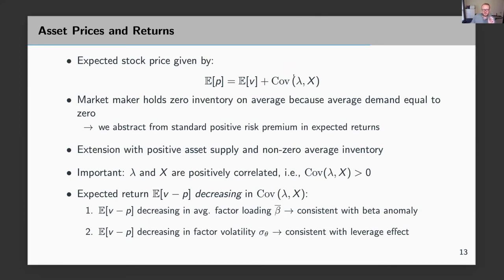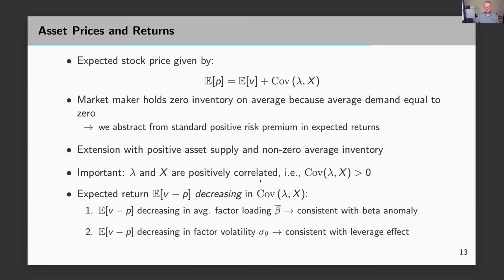Well, because if we set sigma theta to 0, so that beta information becomes basically epsilon 2 information and being an additive shock, this covariance would vanish. So this risk premium is again driven by the fact that beta is a multiplicative shock, not an additive shock. At the same time, I want to note something here. The market maker in this benchmark model holds 0 inventory on average because average demand by liquidity traders and informed traders is equal to 0. Therefore, you don't see the usual negative risk premium in the price in this equation.